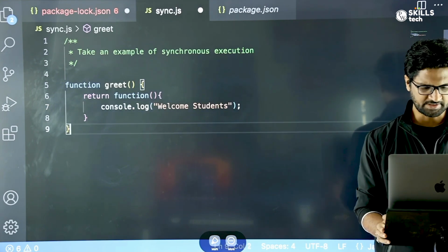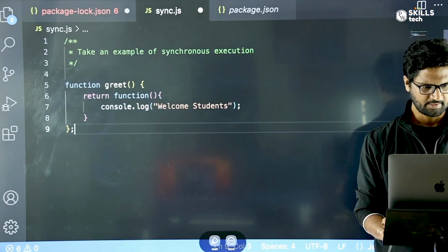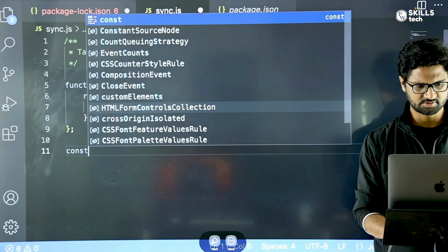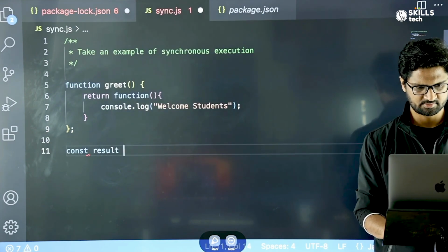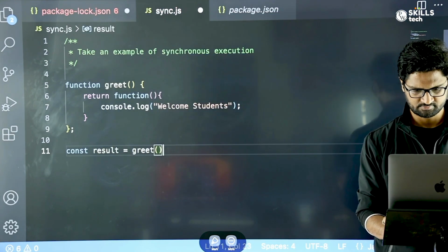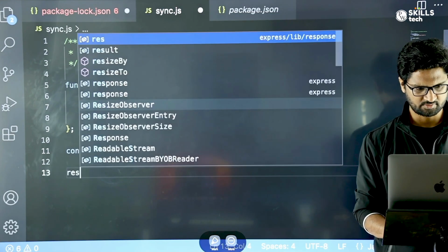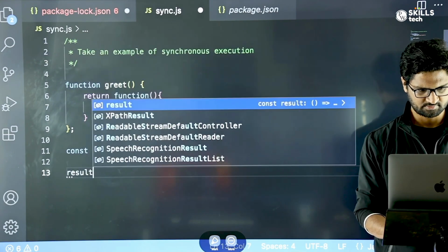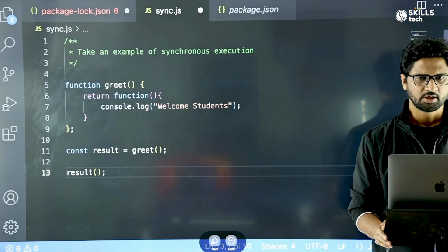So this is one function that I have written. Then const result equals greet, and then I call result.